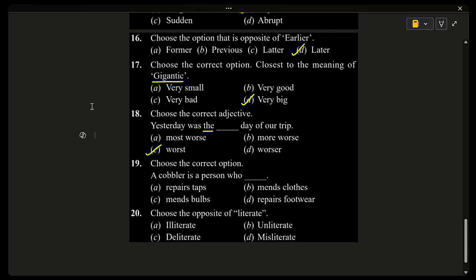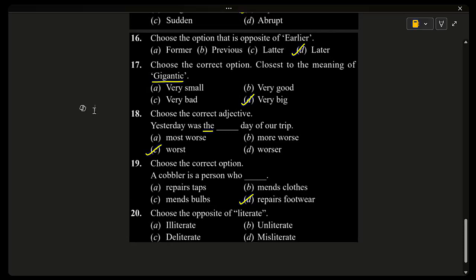19th one. Choose the correct option. A cobbler is a person who dash repairs taps, mends clothes, mends bulbs, repairs footwear. So simple question and the answer is repairs footwear. It is a profession. A cobbler is a person whose job is to repair shoes and footwear. So option D. Repairs taps, that is plumber's work. Mends clothes, that is tailor's work. Mends bulbs, it is electrician's work. And cobbler's work is to repair footwear.